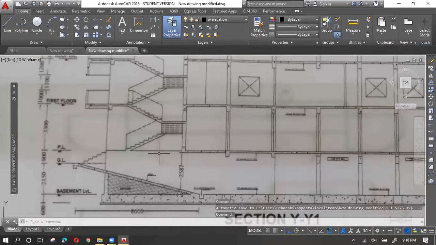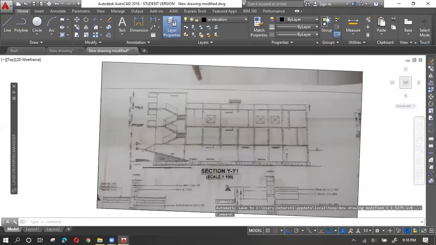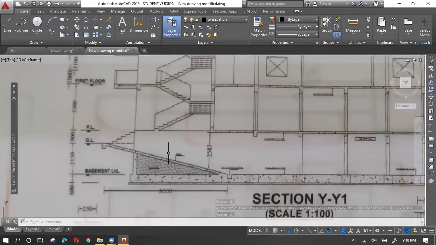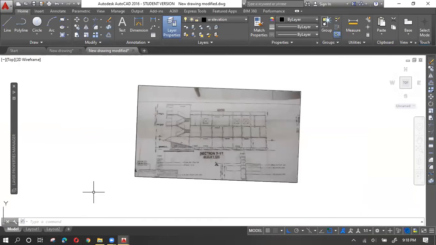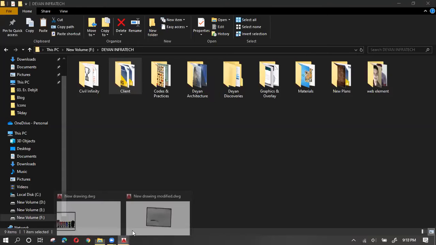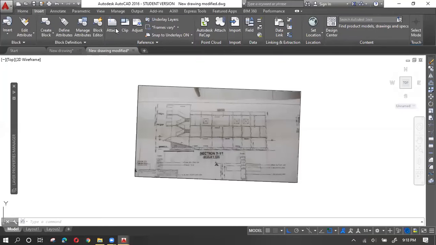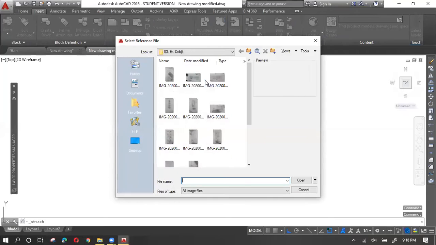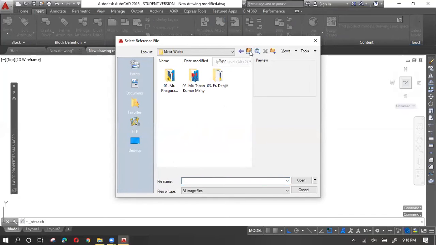In case of plans, it will be easier because you will have a proper image with all the dimensions showing on it. So if I do this with a plan, I think it will be more helpful for you. So let me take a plan. Actually, I was hoping to take a real picture. As I don't have it, let me consider a plan actually.